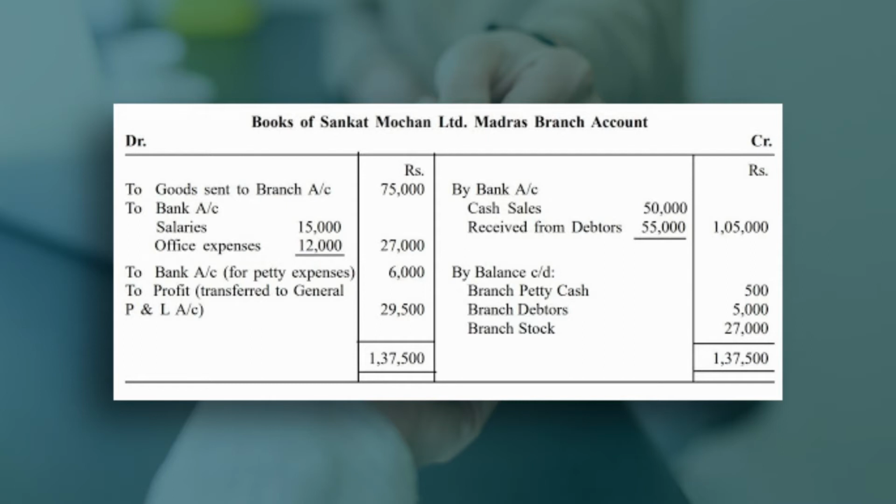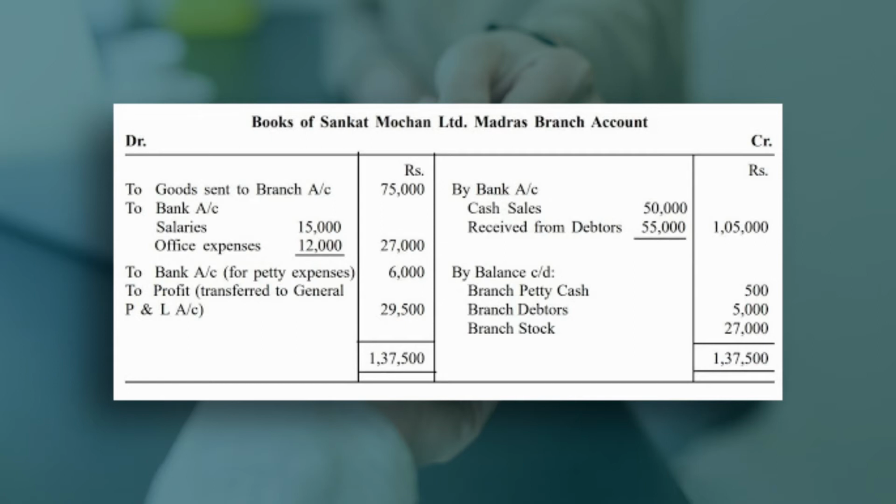Yes, salaries of branch staff paid by head office 15,000 and office expenses of branch paid by head office 12,000. So the total is 27,000. Then to bank for petty expenses 6,000. This amount of rupees 6,000 which was remitted by head office to the branch to meet the petty expenses has also been provided in the question. So we can check it. Yes, cash remittance to branch towards petty cash 6,000.